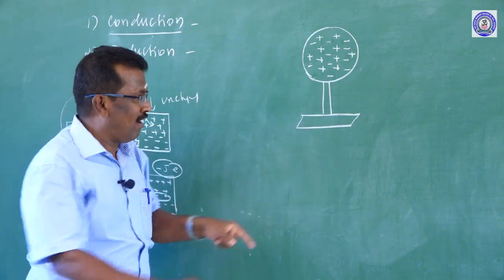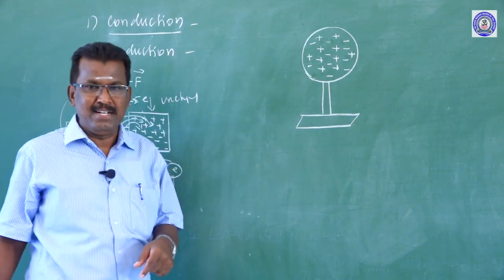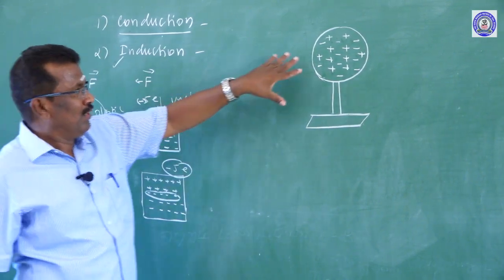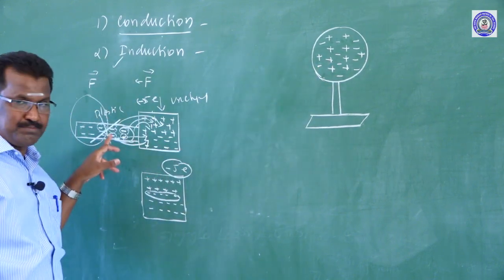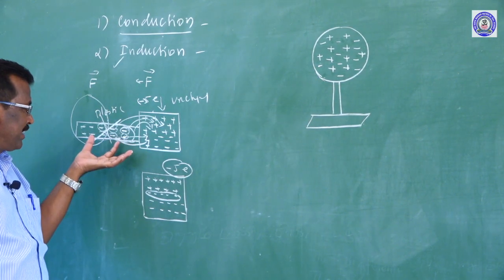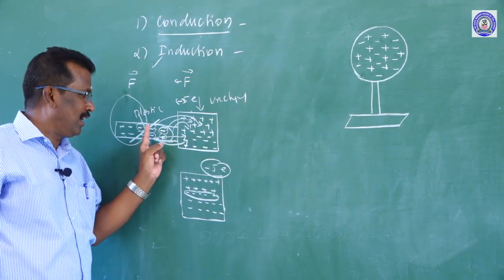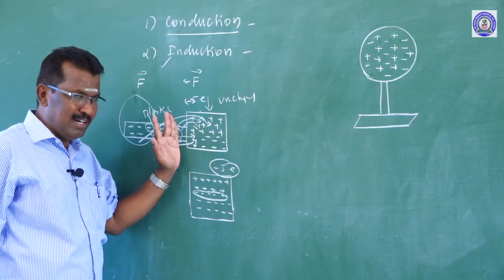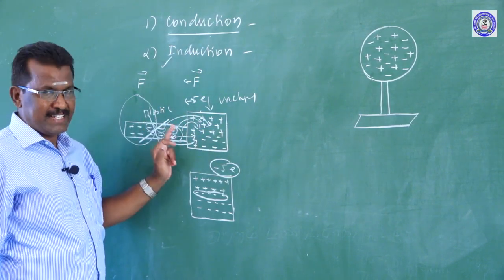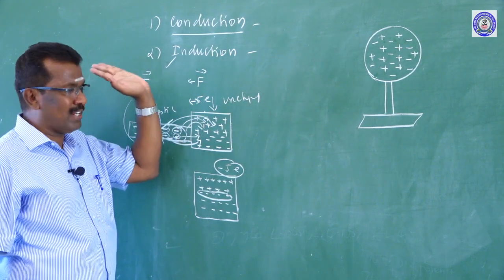It is placed on a non-conducting substance. Now I want to create a charge on the body, not by conduction. We have already studied the plastic rod in contact with an uncharged conductor, where charge carriers move from the plastic rod to the uncharged conductor. This process of creating a charge on an uncharged conductor is called conduction.